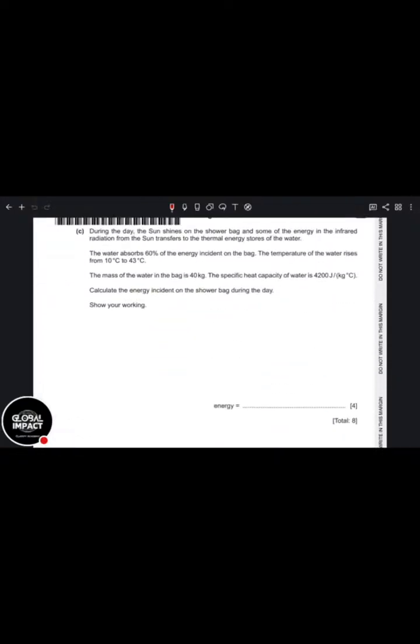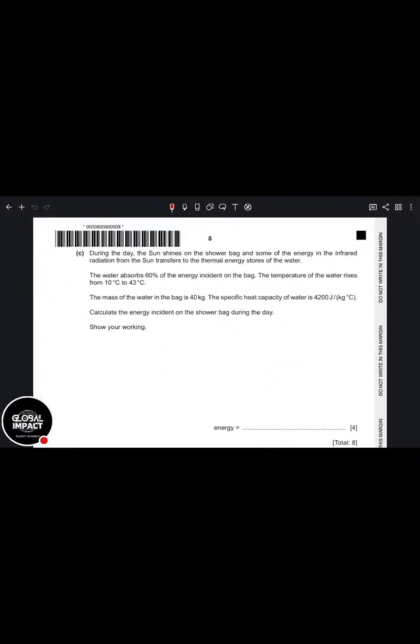Don't even think, here. If you see them talking about heat, you are heating something, radiation, infrared radiation. This is obviously unit 2, which is thermal energy. And if you look at the formulas I gave you, there's only one, okay? Delta E is equal to MC delta T. That's the one. So what is the M? I look for the mass somewhere in this whole thing. You see the shortcut.